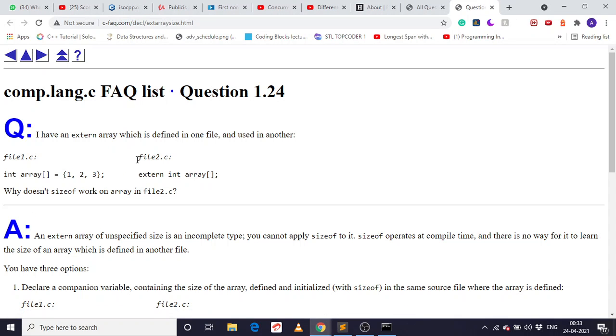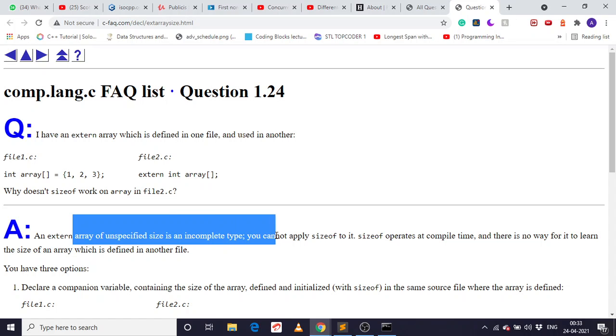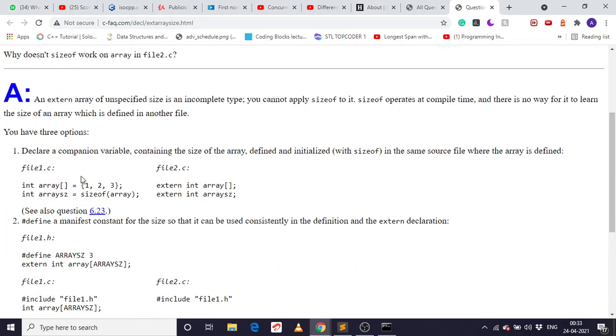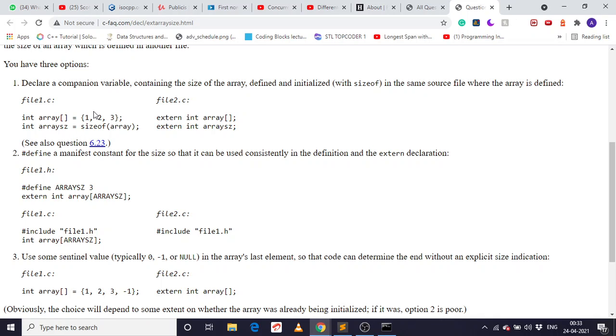I guess it will give me an error, because in file 2 it is just declared, not defined. The external array has unspecified size, so it is incomplete and you cannot apply sizeof. That's why it will give me an error. But here it will give me the size of 3 because it contains 3 elements. Yeah, see, that's what I was saying.